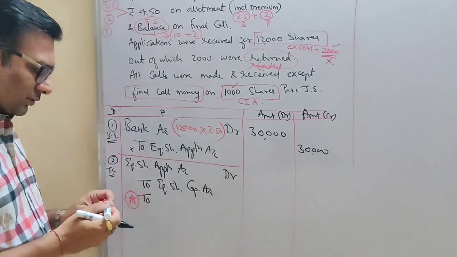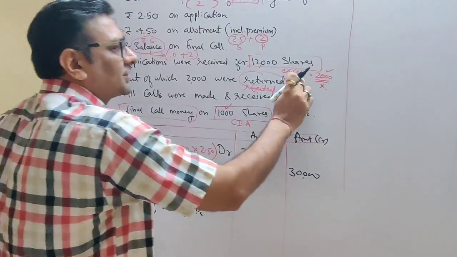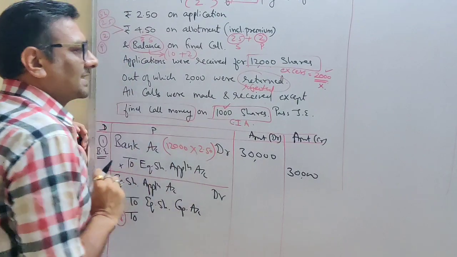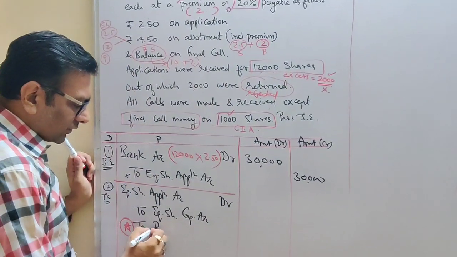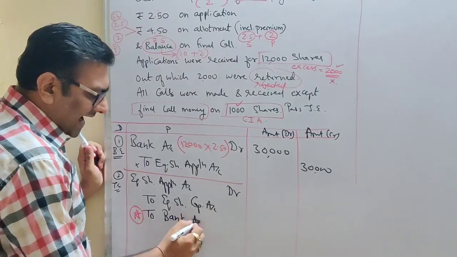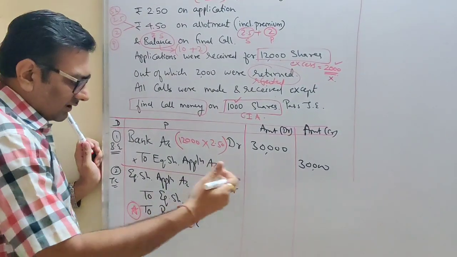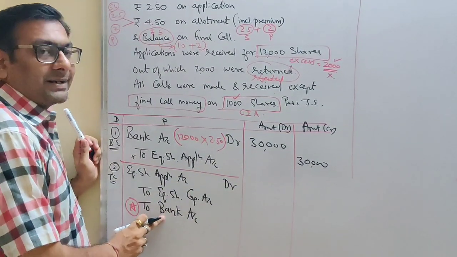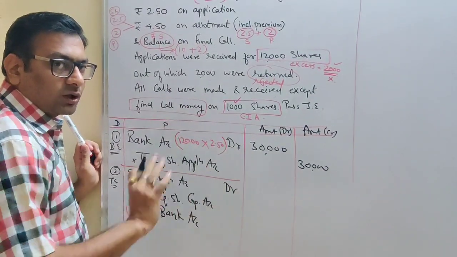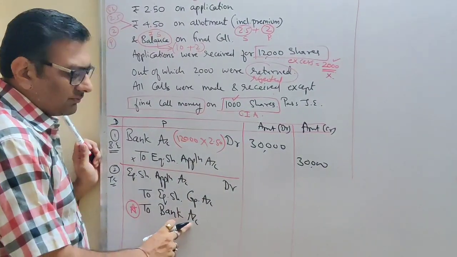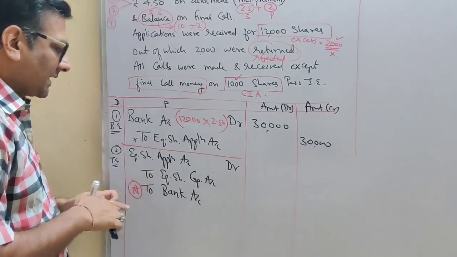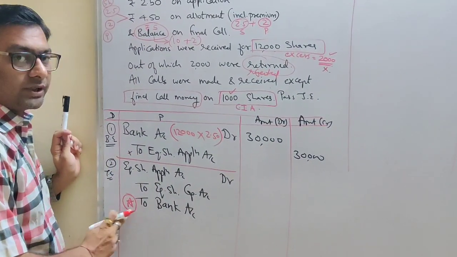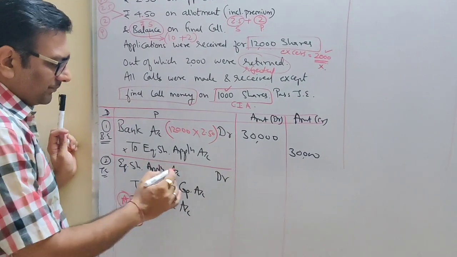I am going to write this excess shares. What we are doing with this excess shares? These are returned, rejected. So we need to give them their money back. So if you are giving the money back, your bank balance is reducing. Credit what goes out. So bank account will be credited. Now let's write down the calculation in the bracket. So this is the new thing we have done. I have put a star here.